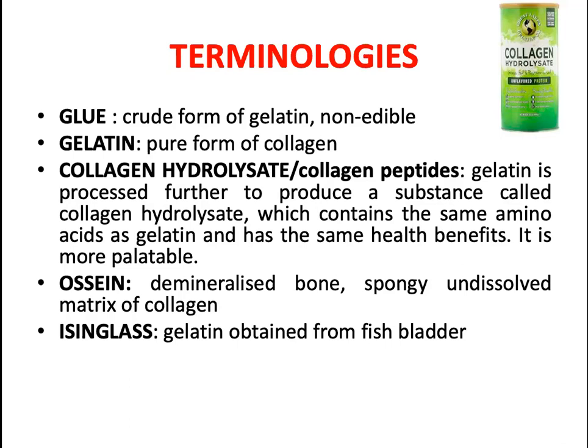What is isinglass? Isinglass is another source for the preparation of gelatin. That is gelatin obtained from the fish bladder. You know that the fish bladder contains a lot of collagen. Isinglass is mainly used in distilleries or the wine industries, especially in the preparation of white wine. You know, there is red wine and white wine. Red wine will give a sweet taste, but white wine will not give a sweet taste, and I think it's much costlier than the red wine.